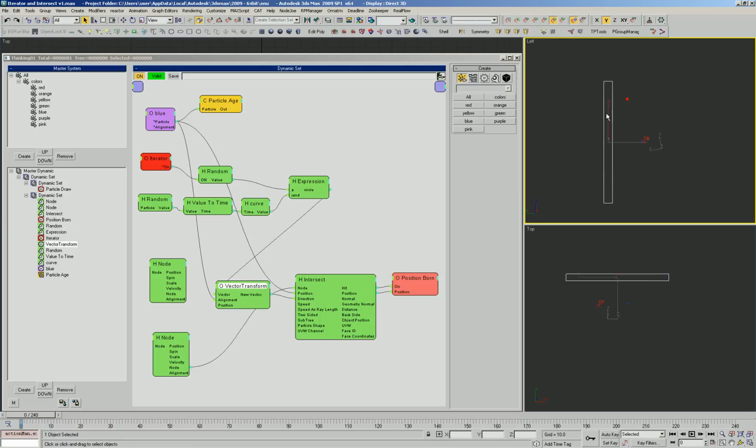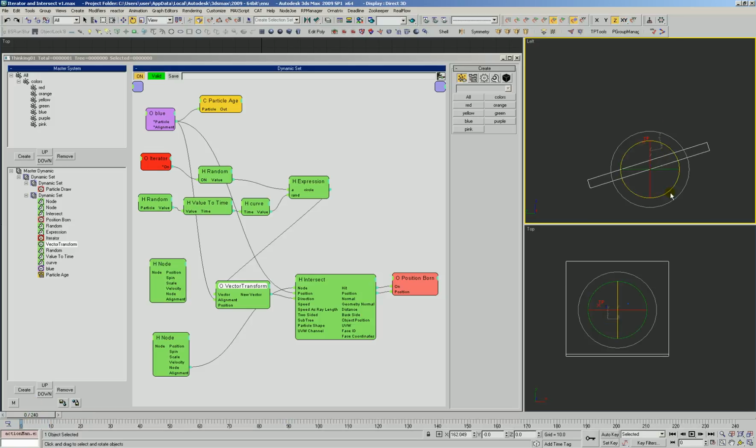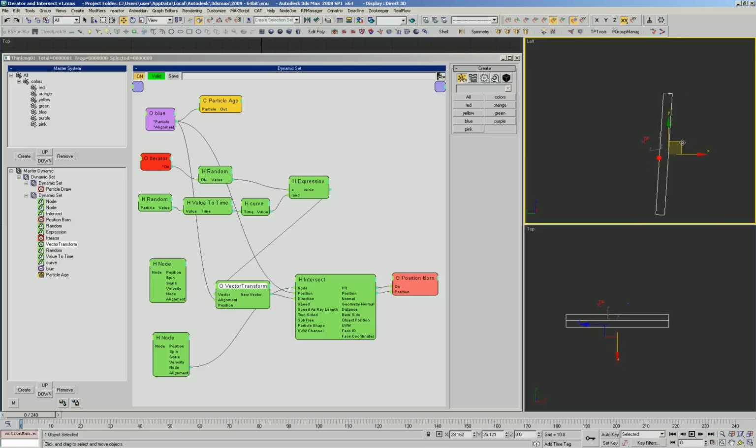Let's go to the side view here, because I suspect that our particle alignment may not be what we think it is. Actually, here's a better way to do this. We can create a circle or a sphere.